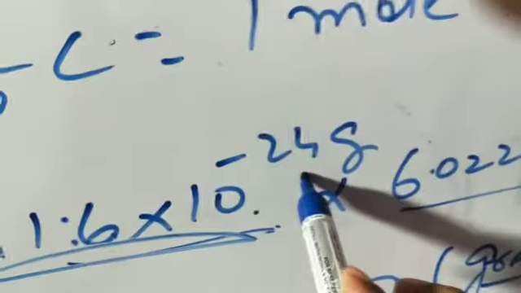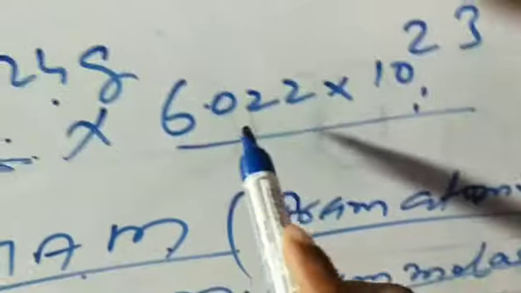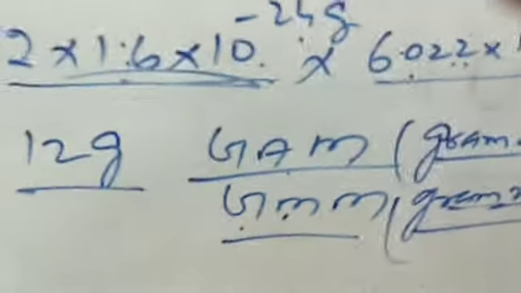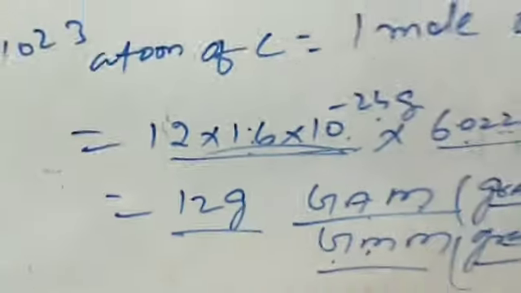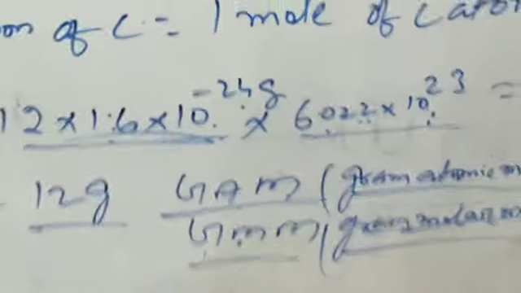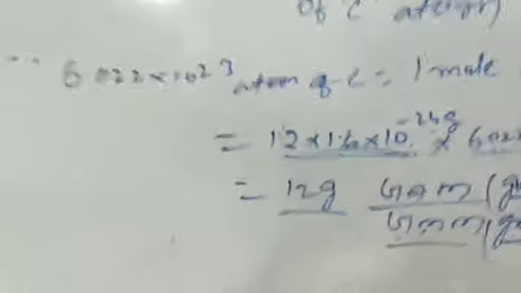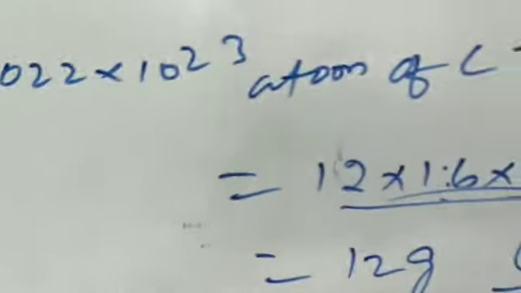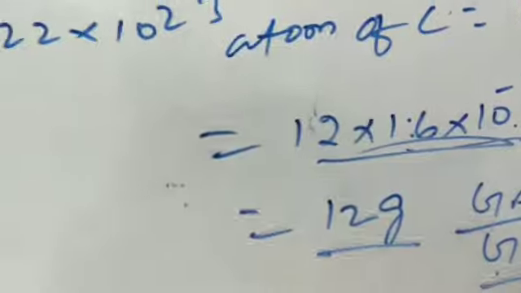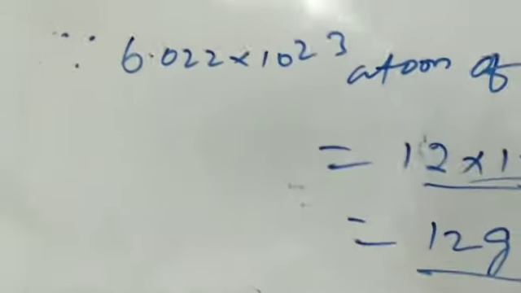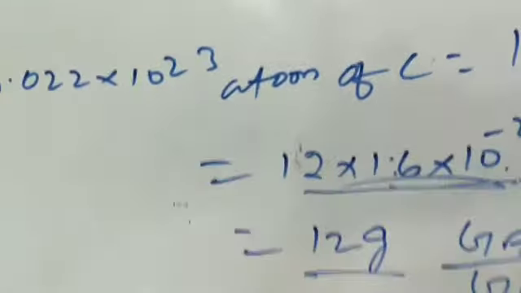the product of 1.6 × 10^-24 gram and Avogadro number, that is 6.022 × 10^23, is equal to 1. When this is multiplied by 12, then we will get 12 gram, and it is also known as gram atomic mass or gram molar mass. We see these questions very clearly and we understand this question very clearly. After understanding this question, we are able to solve complicated questions in a very easy way. So you must understand it very seriously.